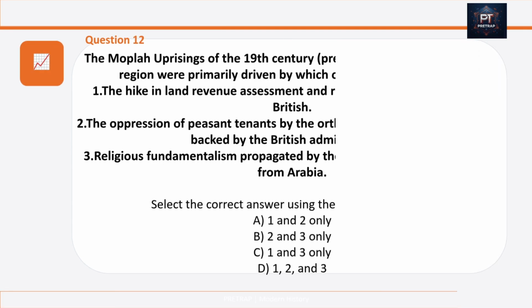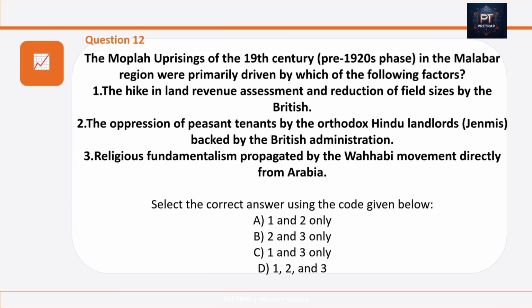Question number 12 is, the Mopla uprisings of the 19th century in the Malabar region were primarily driven by which of the following factors? Number 1, the hike in land revenue assessment and reduction of the field sizes by the British. Number 2, the oppression of peasant tenants by the orthodox Hindu landlords backed by the British administration.